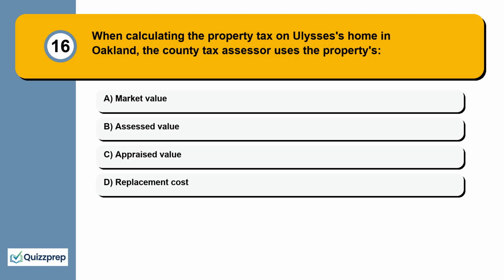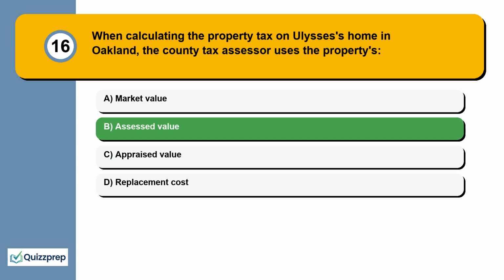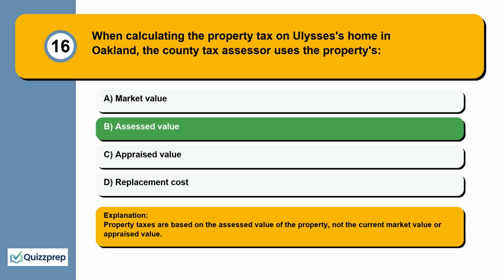Question 16. When calculating the property tax on Ulysses's home in Oakland, the county tax assessor uses the property's market value, assessed value, appraised value, replacement cost. Property taxes are based on the assessed value of the property, not the current market value or appraised value.